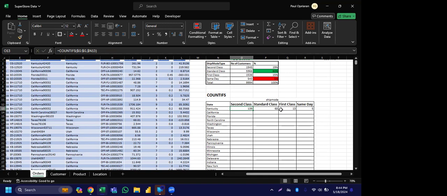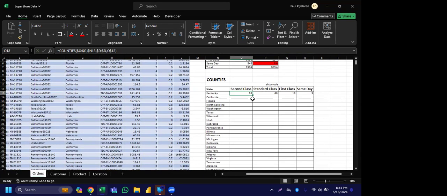Out of the 139 now, 68 are actually under the standard class, 13 under this one, 5 under this one. So just for us to understand, that's how it is. So from here now, I've done it. Then I can now drag it down. You can see, I can click this space to drag down.